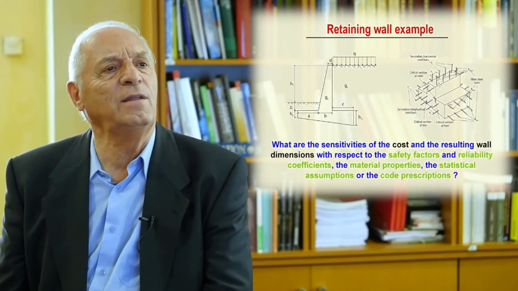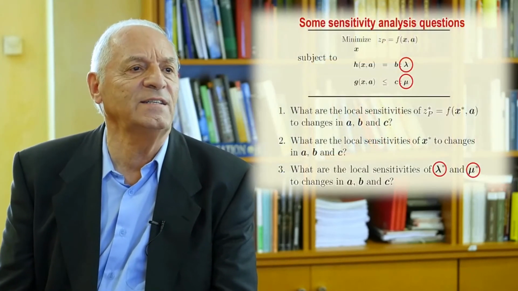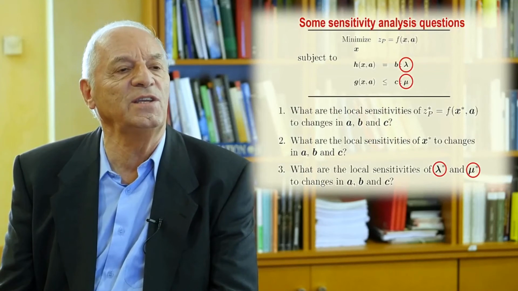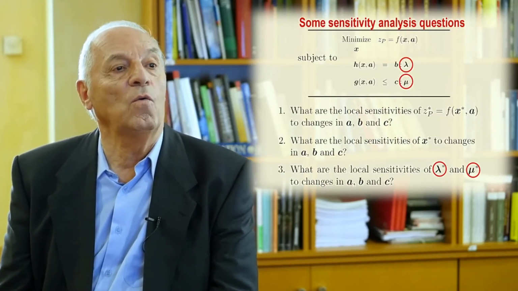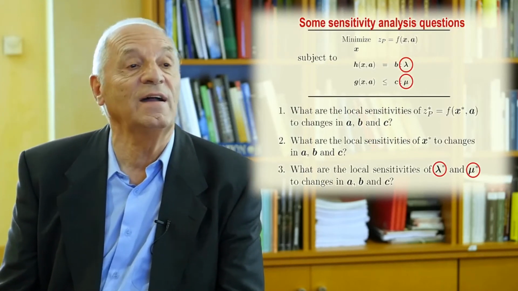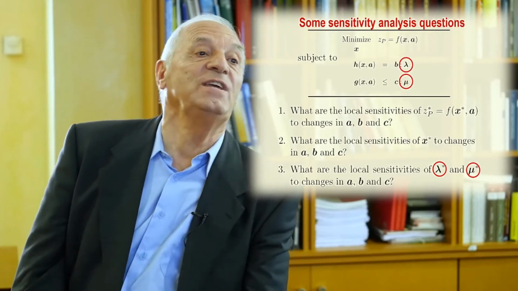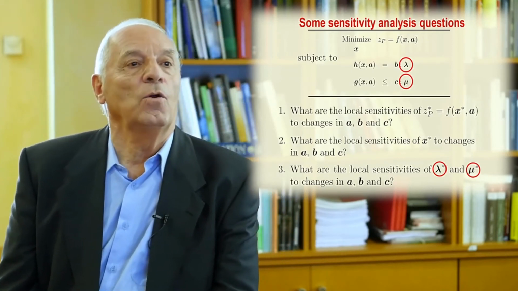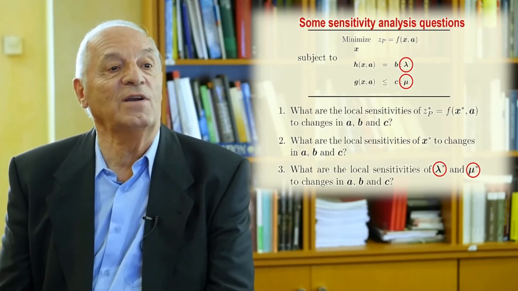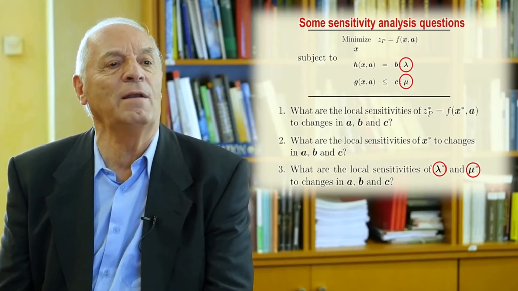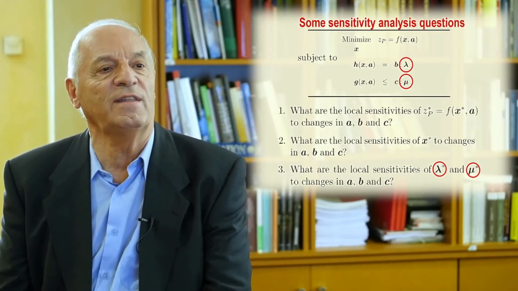And we will ask different questions about sensitivity. For example, the first question we can ask is what are the local sensitivities of the objective function when we change the data, the A, B, or C in that example. We can also ask what are the local sensitivities of the primal variables to changes in the data.